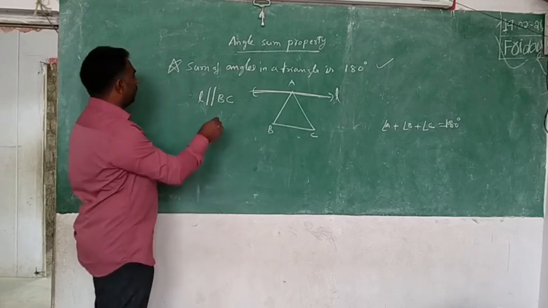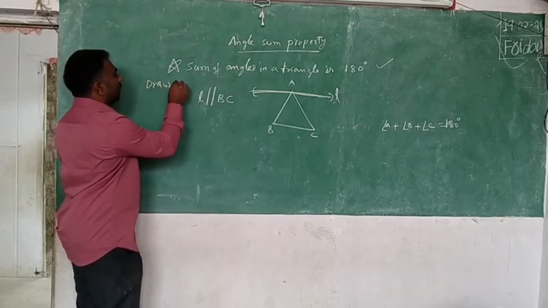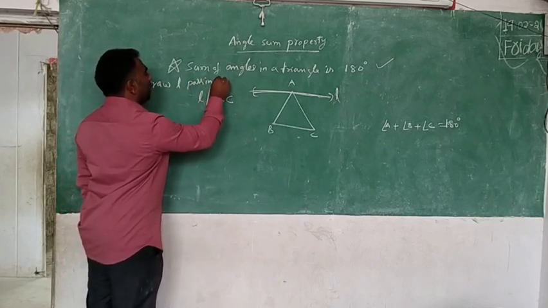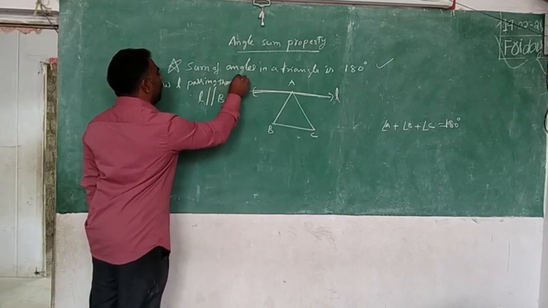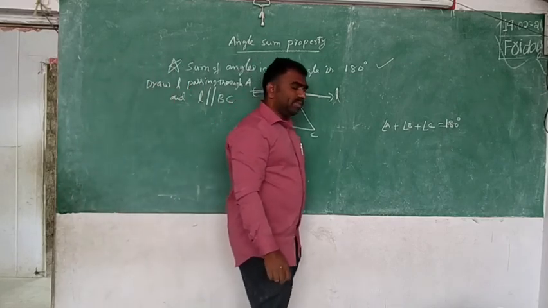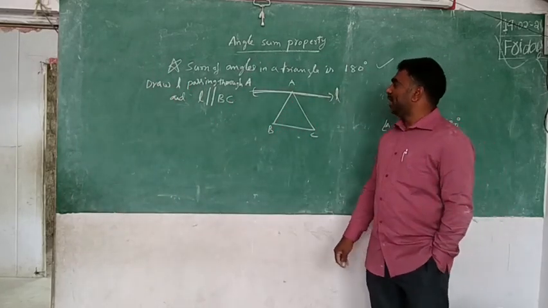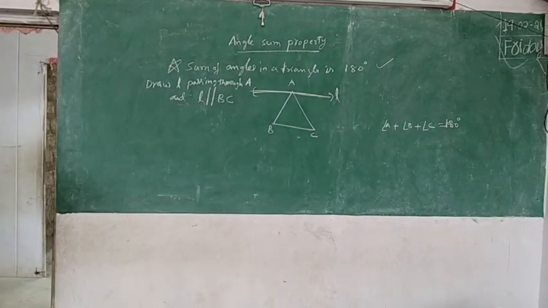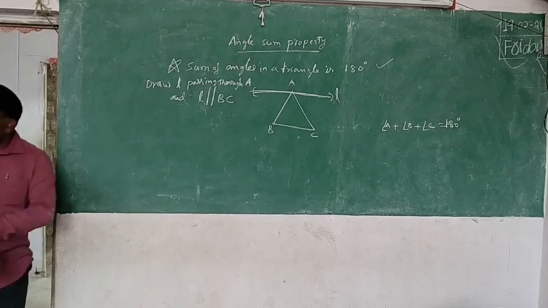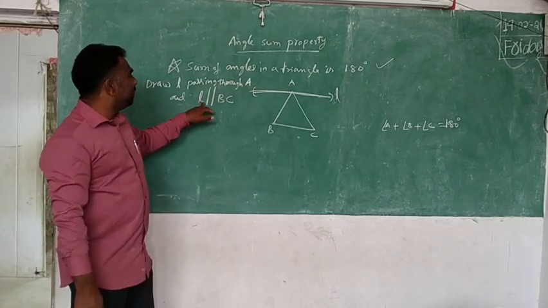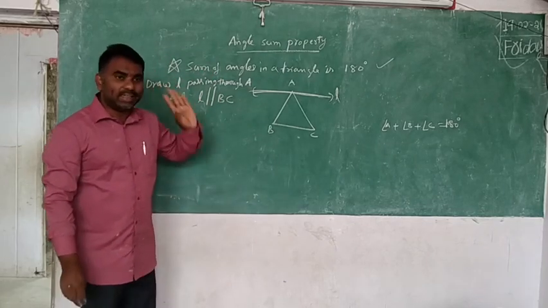Draw L passing through A and parallel to BC. I have drawn it like that.